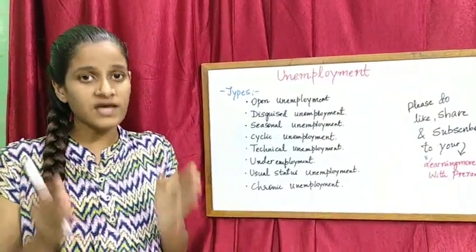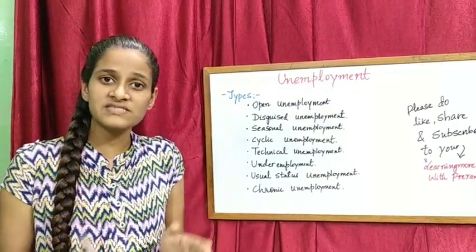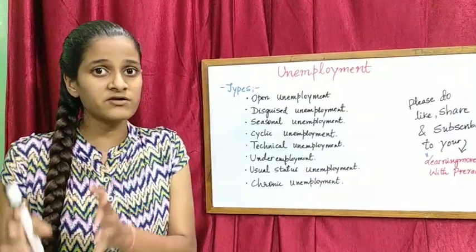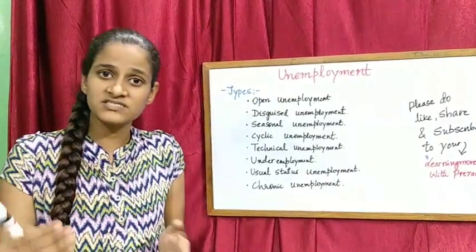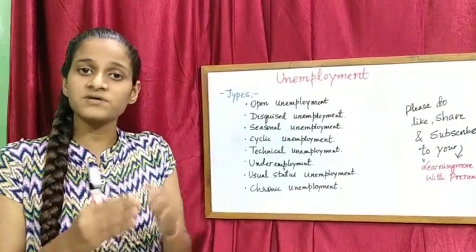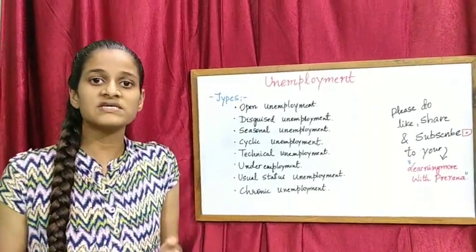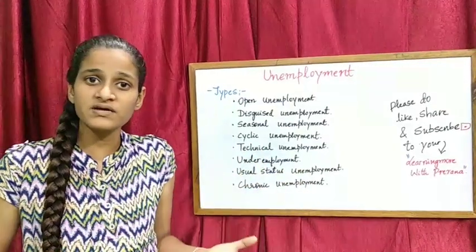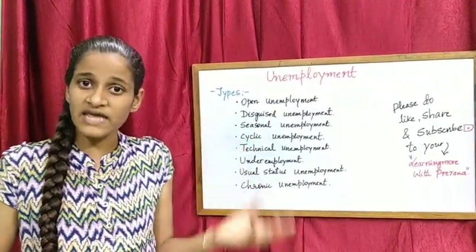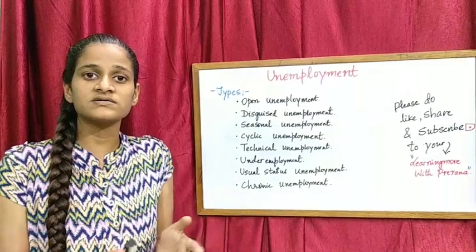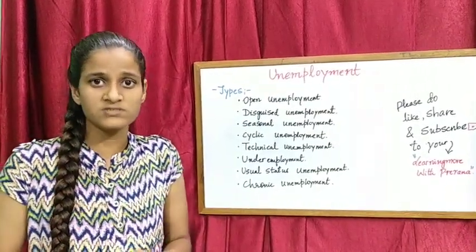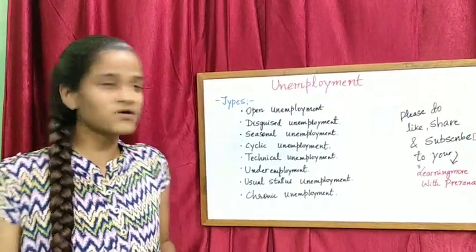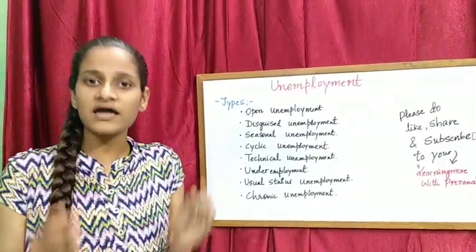The next point, friends, is usual status unemployment. This is a type of unemployment where a person does not have a job for a particular period of time, that is, for 365 days. During this time the person is not working. The individual is not gaining any money to satisfy his basic wants for 365 days. So friends, that is called usual status unemployment.